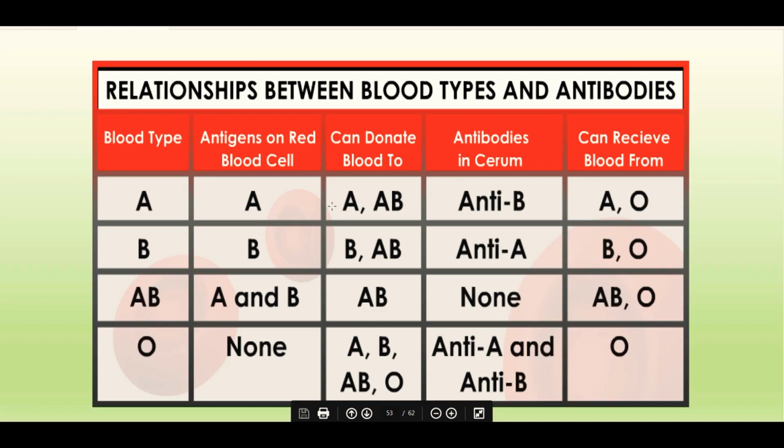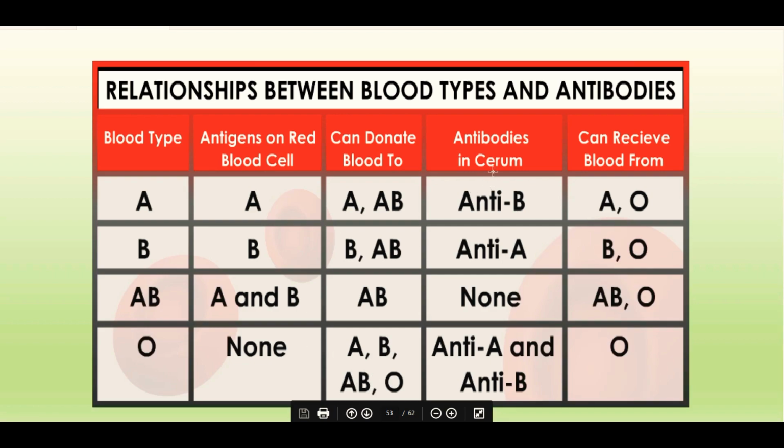Now these people can donate blood to these group people. So A can donate to A blood group people as well as AB. B can donate to B group and AB group. AB blood group can donate only to AB blood group people, and O group can donate to everybody, all the others like A group people, B group people, AB or O.